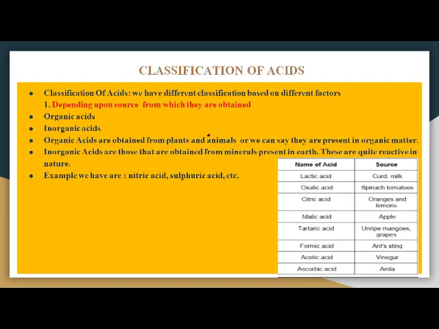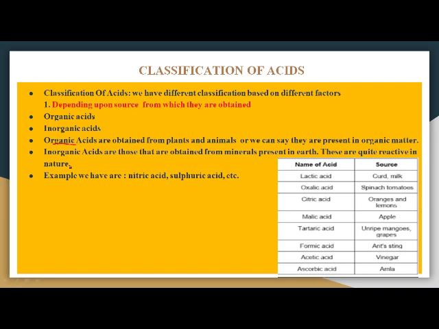The acids which are present naturally in plants and animals are known as organic acids. Inorganic acids are the ones that are prepared using the minerals present in the earth. It will be clear to you by seeing the examples.